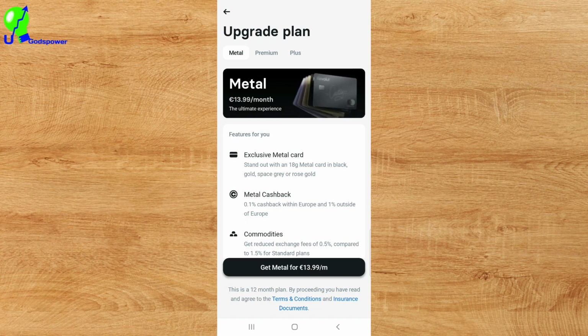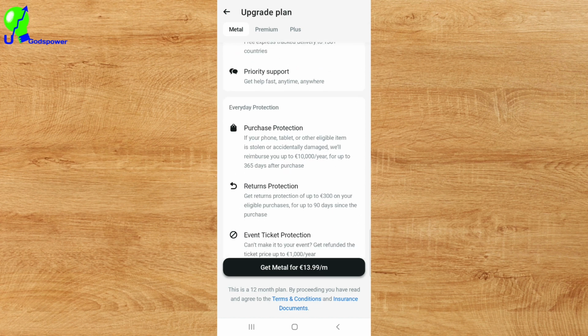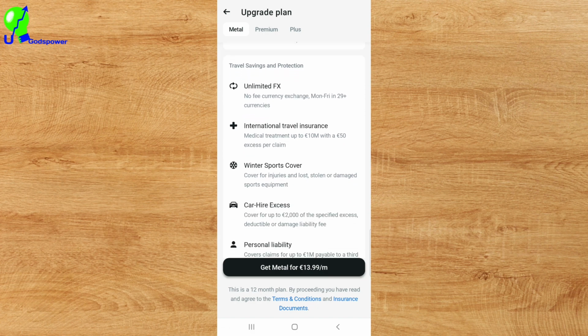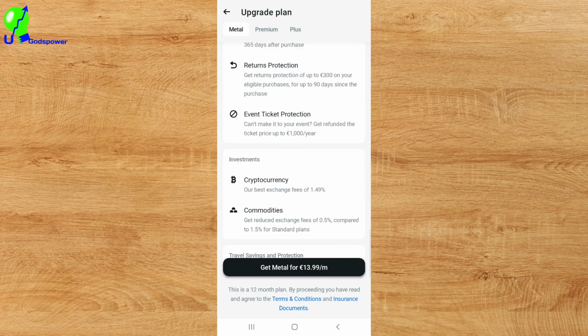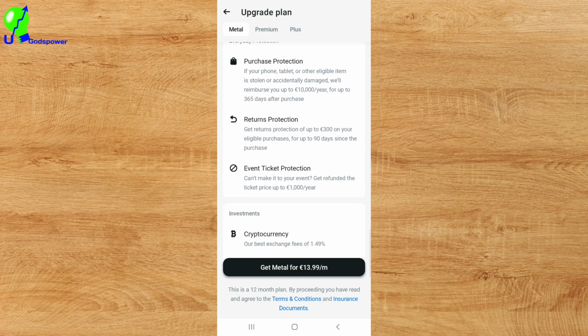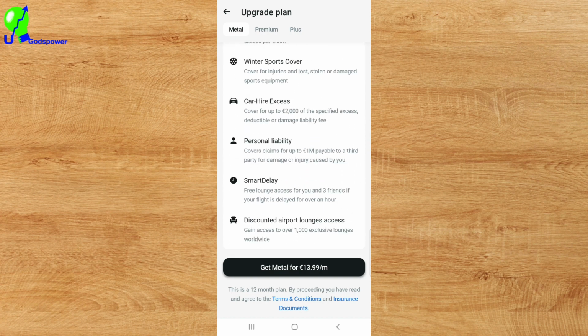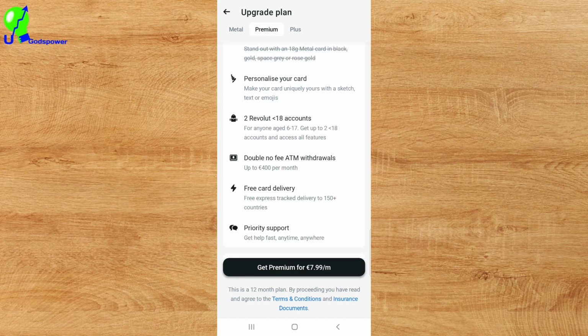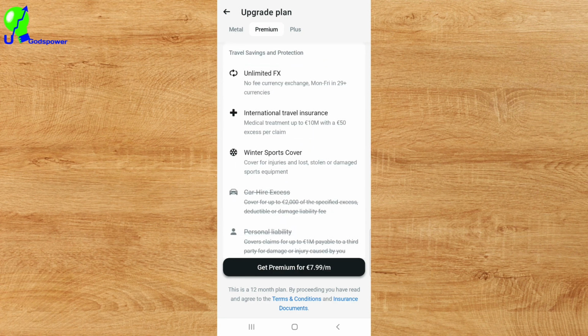If you want to get it, there's different pricing that each one of those plans is getting. So you can have a lot of things by picking a different plan from these three subscriptions that they have on their platform. They have the Metal plan, which has exclusive things included, and they have the Premium plan here, which has other exclusive things, and not everything that is included here.